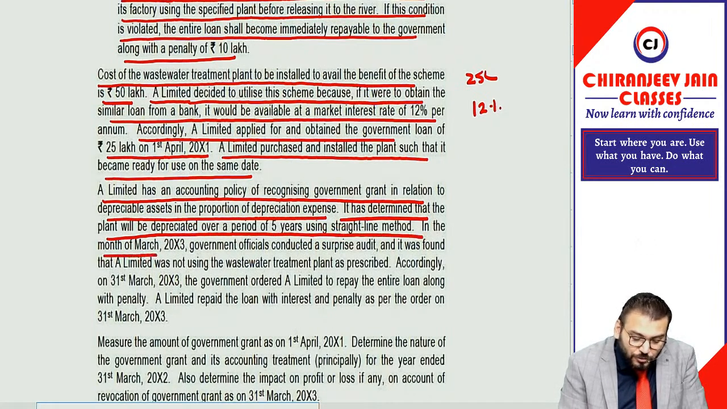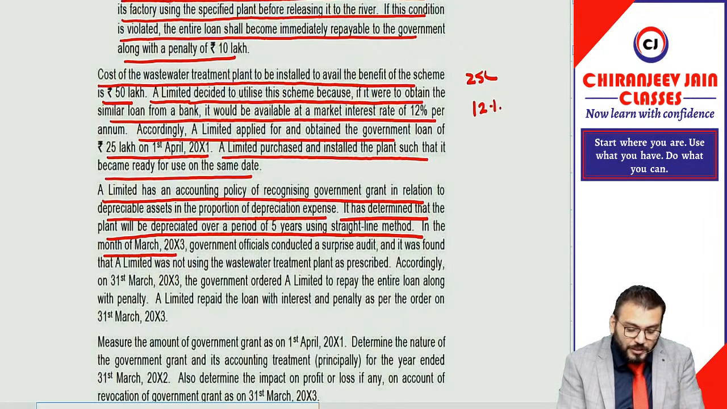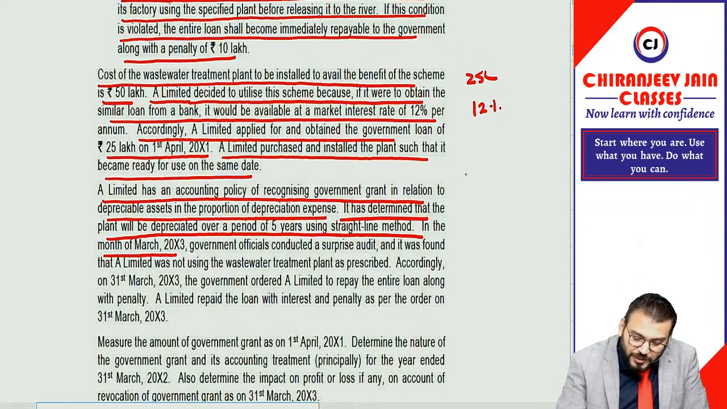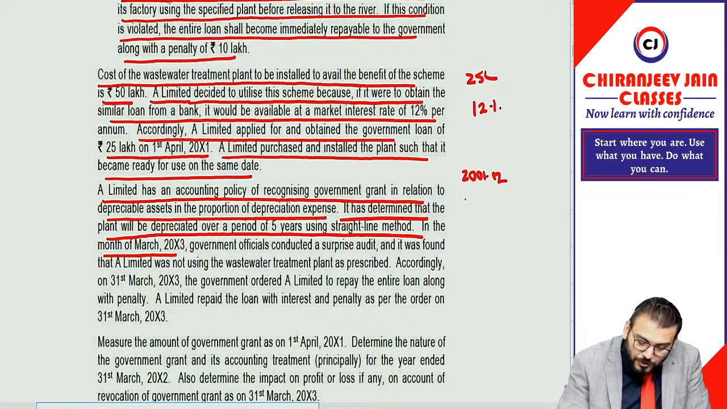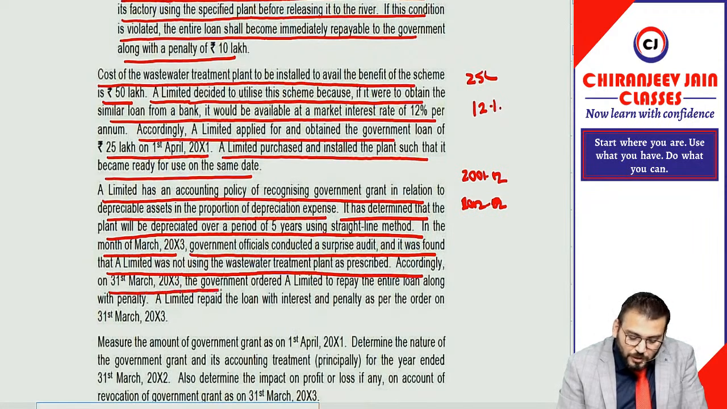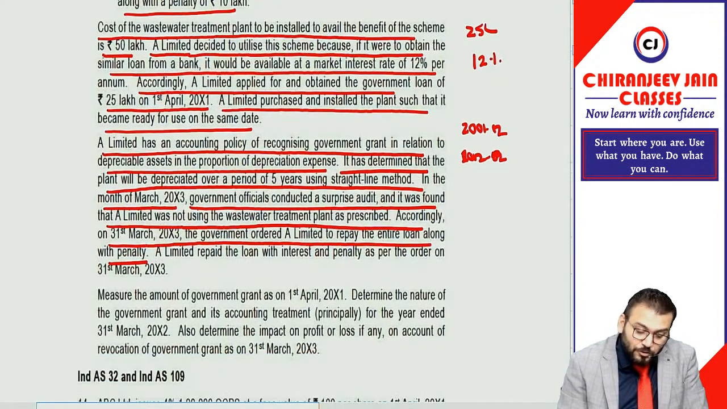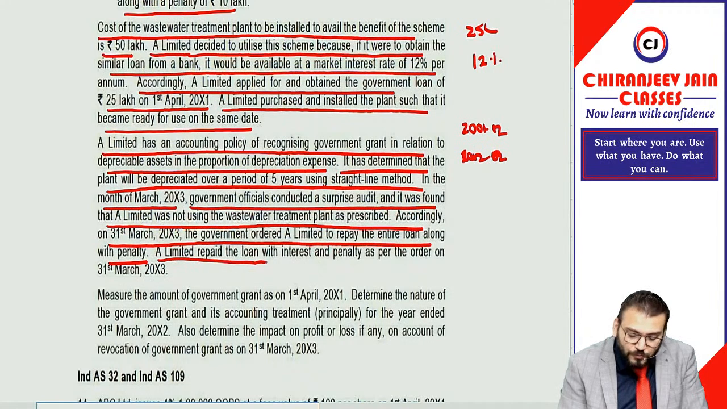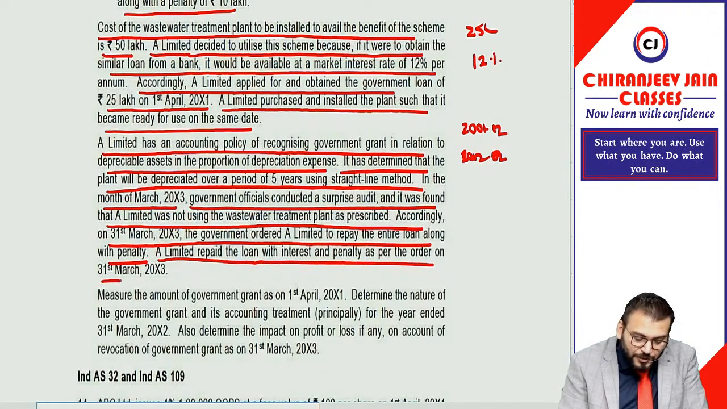In the month of March 2003, which means in the second year only, the first year being 2001-2002 and the second year 2002-2003, government officials conducted a surprise audit and found that A Limited was not using the water treatment plant as prescribed. Accordingly, on 31st March 2003, the government ordered A Limited to repay the entire loan along with the penalty. So it will be repayable. A Limited repaid the loan with interest and penalty as per the order on 31st March 2003.